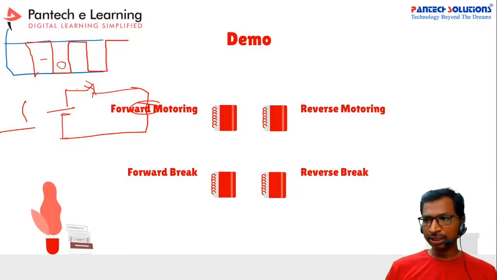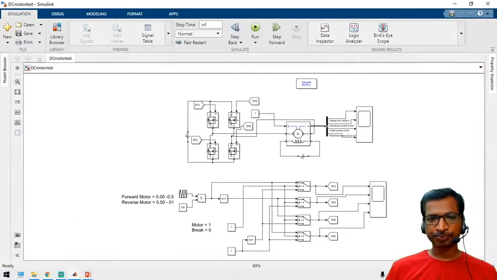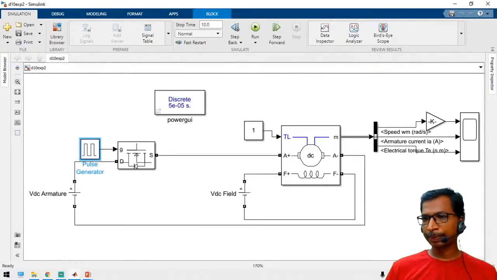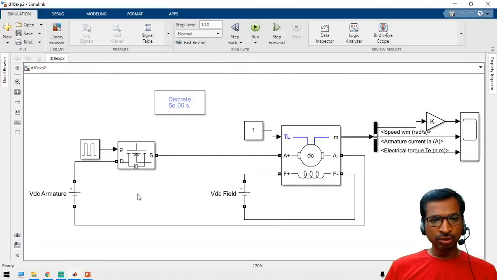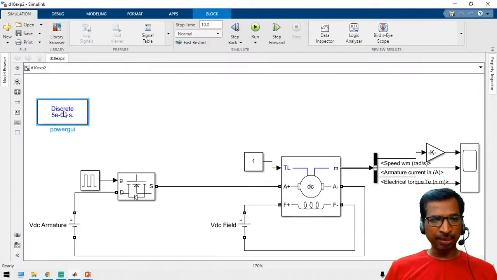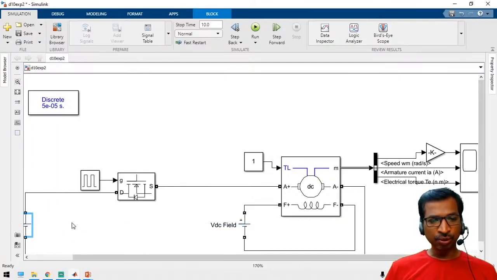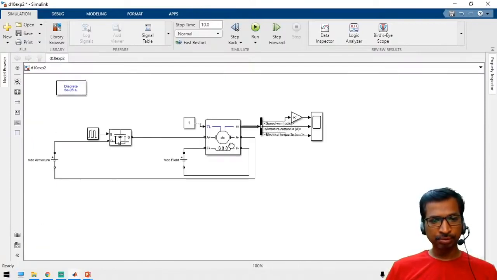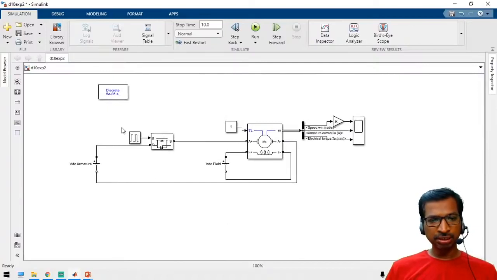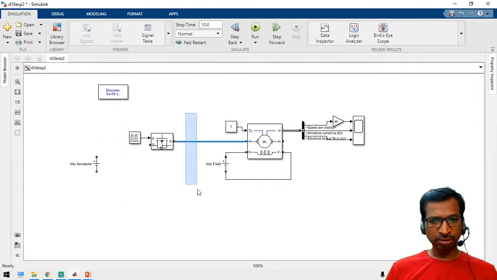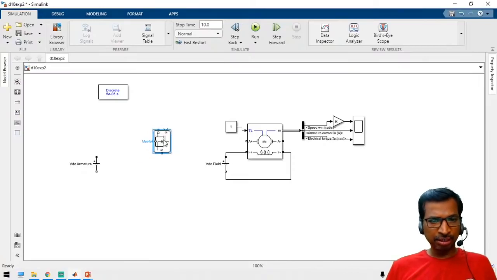Right. So now let us move to the next example. See here, this is a single quadrant chopper. Similarly, we can go up to the 4 quadrant chopper also. In that case, just change this one, remove the terminal connections, and rotate the devices.